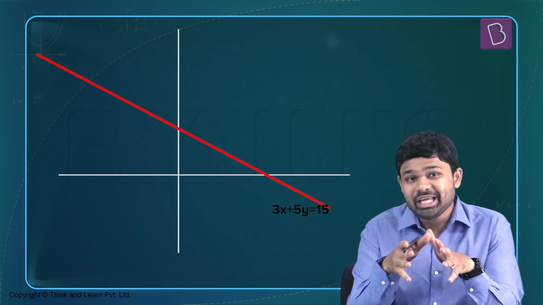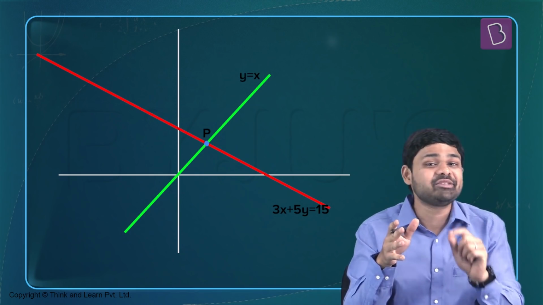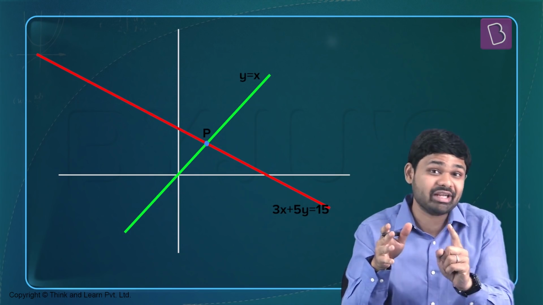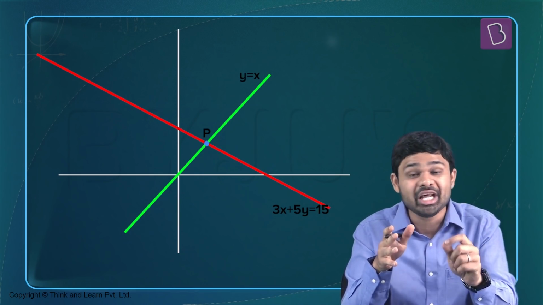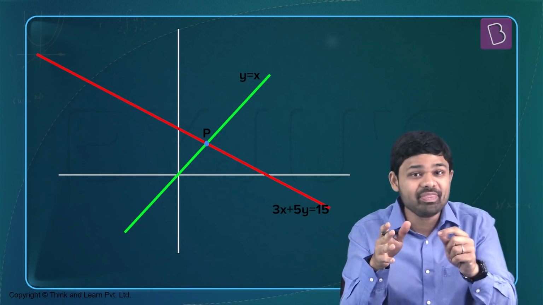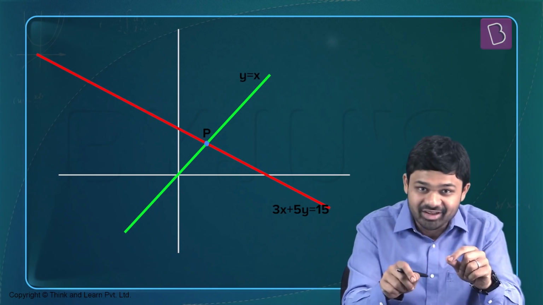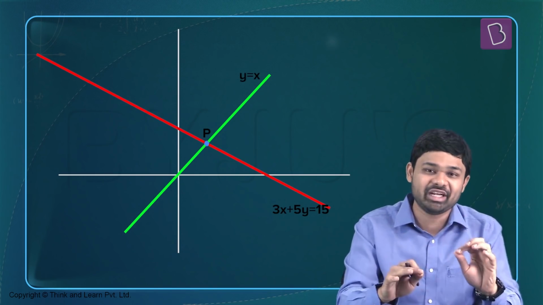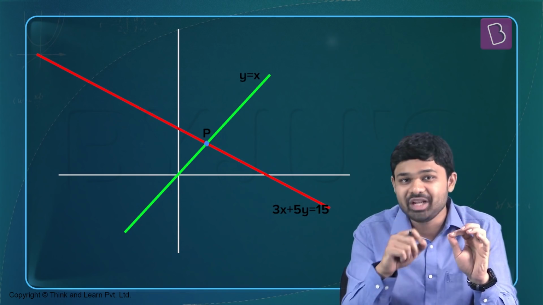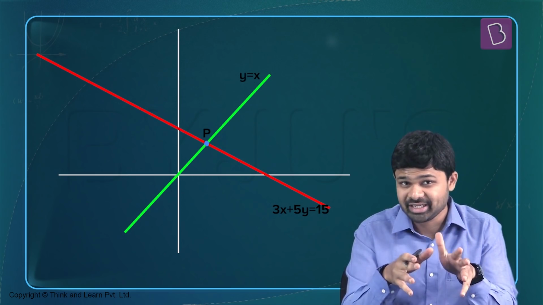Now, x equal to y will intersect this particular line in the first quadrant. So there's definitely going to be a point which is equidistant from the x and the y axis on this particular line in the first quadrant. And if you look at the options, first quadrant is given. So this means that the first quadrant is definitely a correct answer to this question. You will mark that, and because it's a single correct answer kind of question, first quadrant is the right answer.